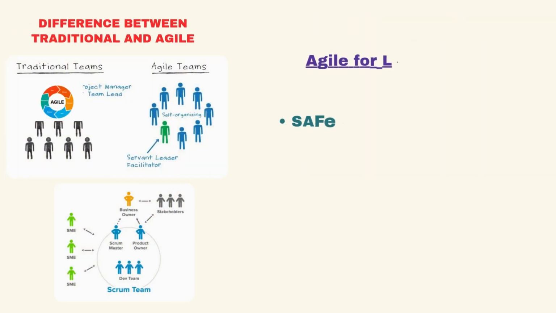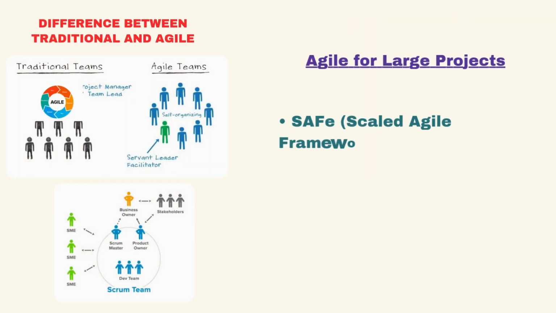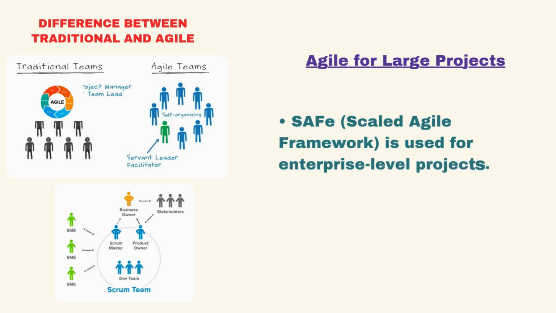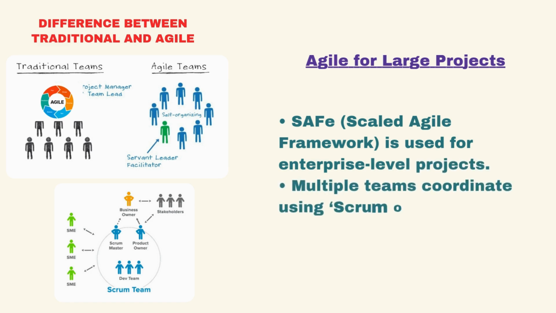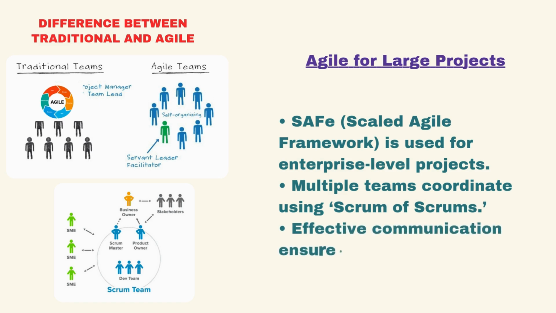This is where a concept called SAFe, Scaled Agile Framework, comes in. SAFe helps organizations scale Agile practices to large and complex projects, often requiring multiple Agile teams working in different locations, but still collaborating on the same overall project. For large-scale projects, coordination between all these teams is key.